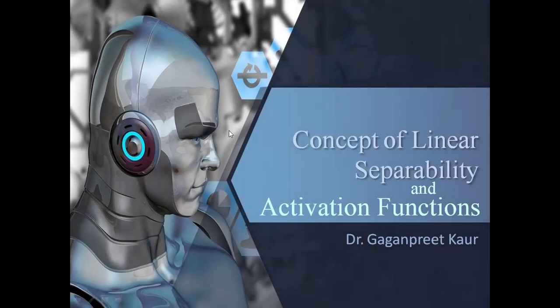Today we are going to talk about the concept of linear separability. As in the last lecture, we talked about the different models of the neuron and the limitations of the MP model, the single layer perceptron model, and Adaline to solve nonlinear problems, or their inability to work with linearly non-separable classes. To know what these limitations are, we have to understand the concept of linear separability.